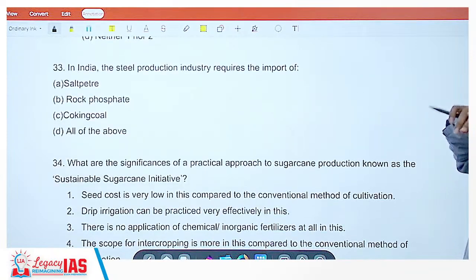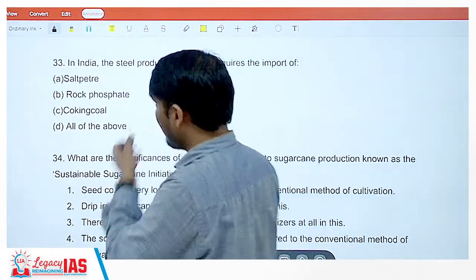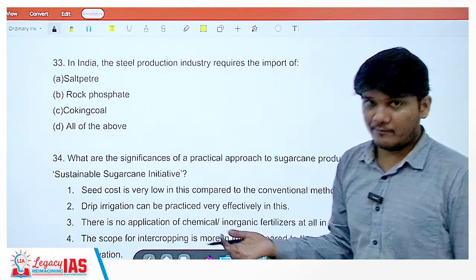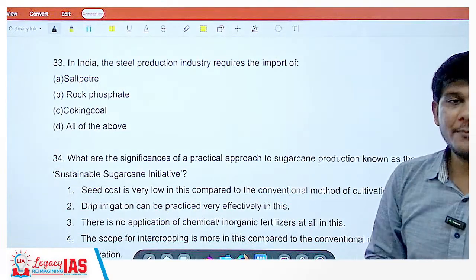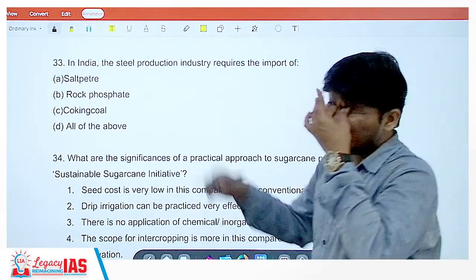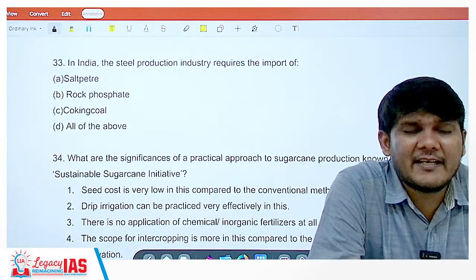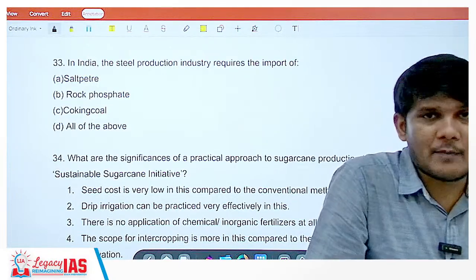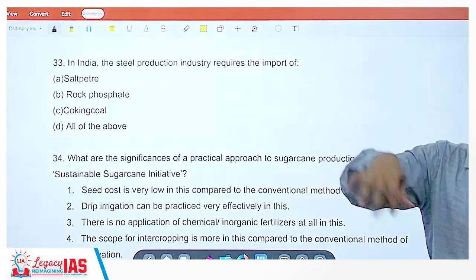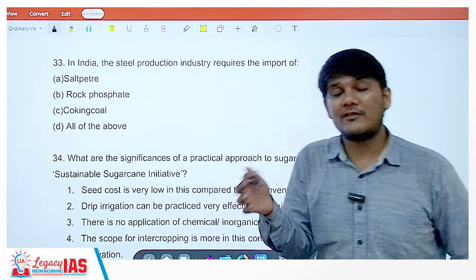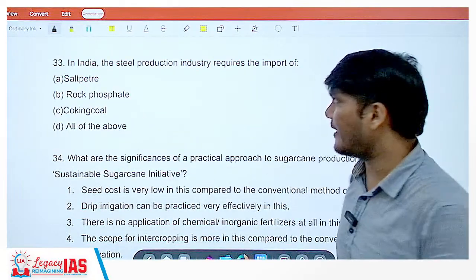Now, in India, the steel production industry requires the import of what? So the steel industry may require all of them, but which of them do they require as an import, right? Remember just now we were doing that India basically uses coal for producing electricity. Thermal power plants are there, more than 60% is done through coal. Now all the coal is not available in India, some coal is imported also for certain other reasons, and the answer lies here as well.